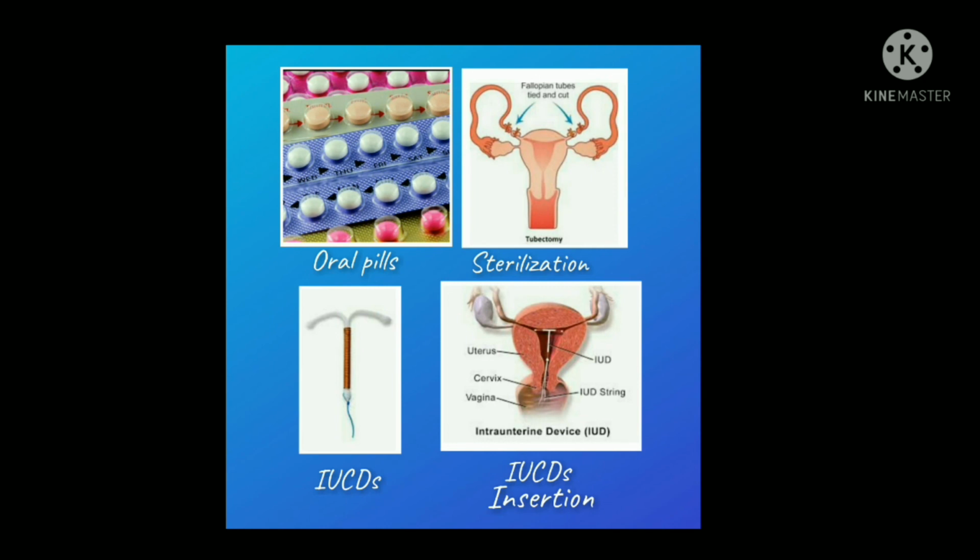And also we came to know that in one packet of oral pills there are a total of 28 pills. Among them, 21 are contraceptive and 7 are iron pills. Okay, if the woman forgets to take the pill at a particular time, she should take the pill as soon as possible, or she can take 2 pills the next day. If the sterilization, that is tubectomy, is performed 1 to 2 days after the delivery, it is known as postpartum sterilization.